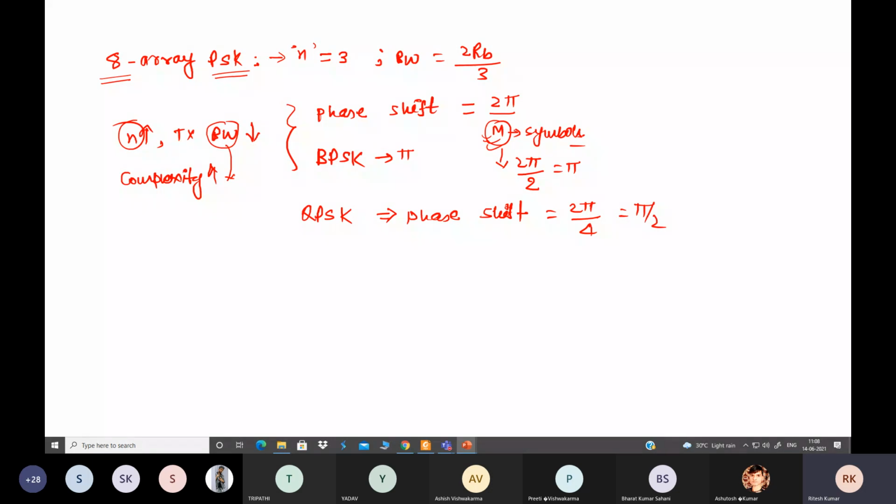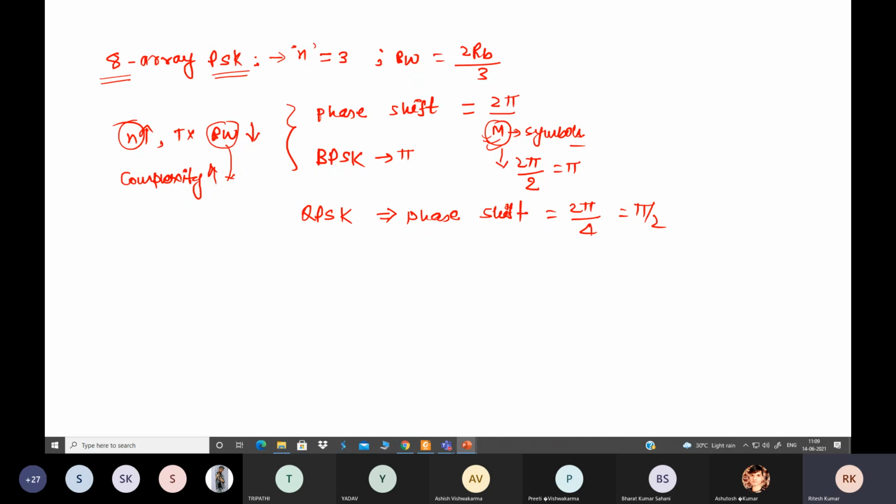In case of binary PSK, we have 2 symbols, and each symbol has a phase difference of pi only. So this is our basic concept. We have another type of keying also, MSK, that is minimum shift keying, that we will see later. First we will discuss QPSK.